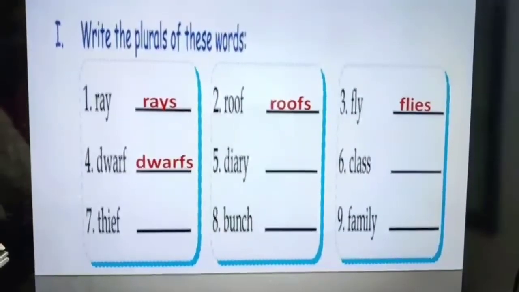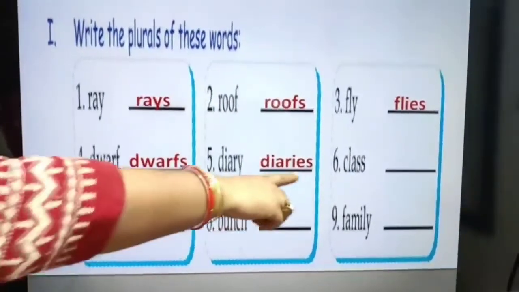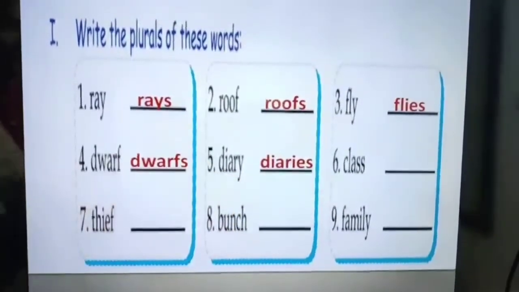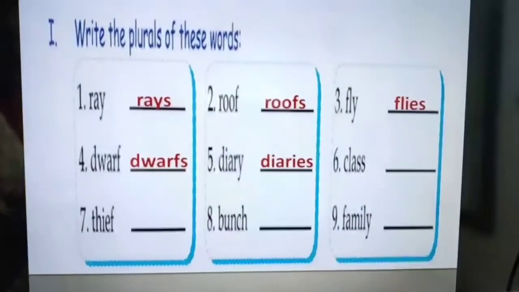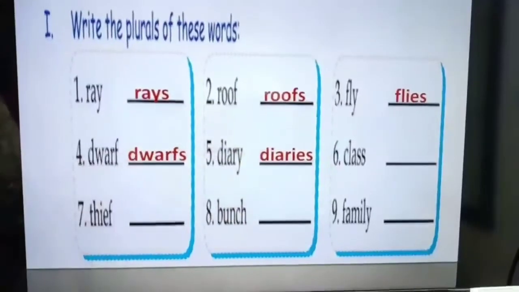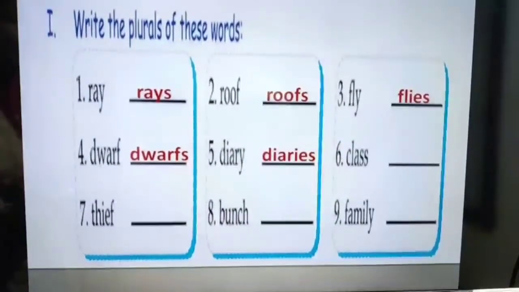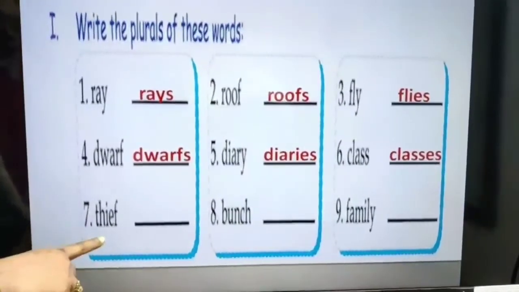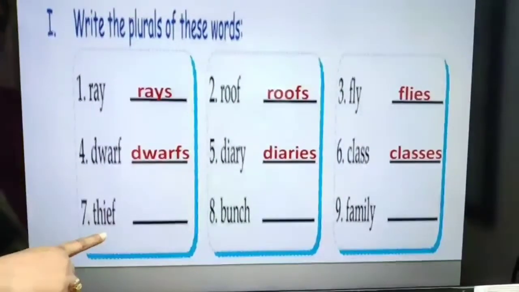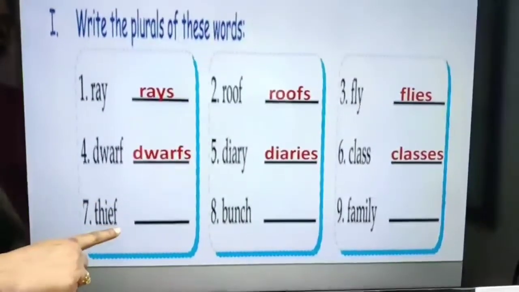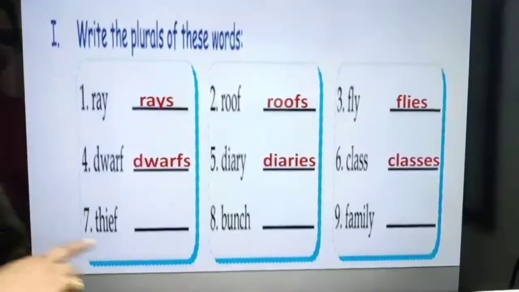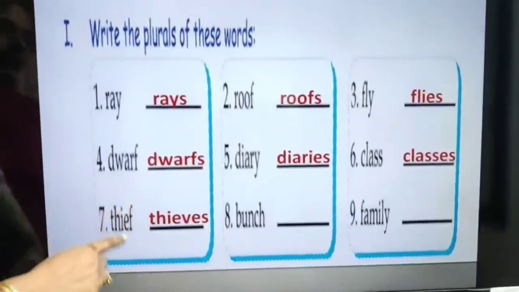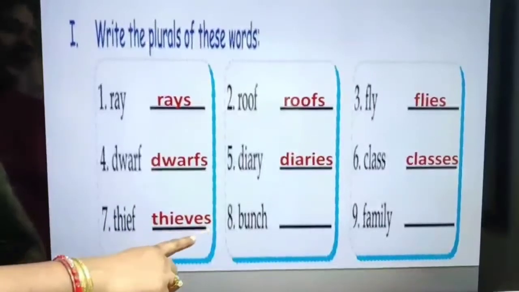Diary. Plural of diary will be diaries. We'll add IES as there is a consonant before Y. Next is class. As the word is ending with double S, we'll add ES at the end. Classes. Next is thief. As the word is ending with F, we'll add VES at the end and we will remove F. It will become thieves.